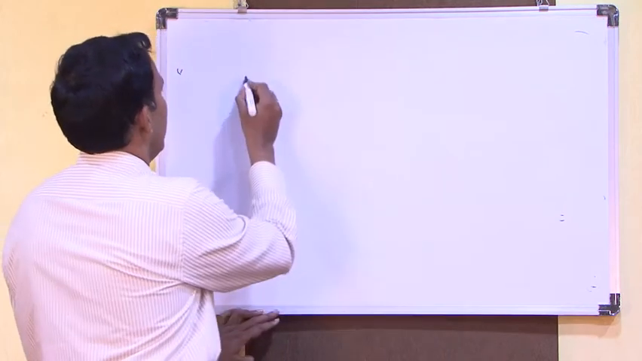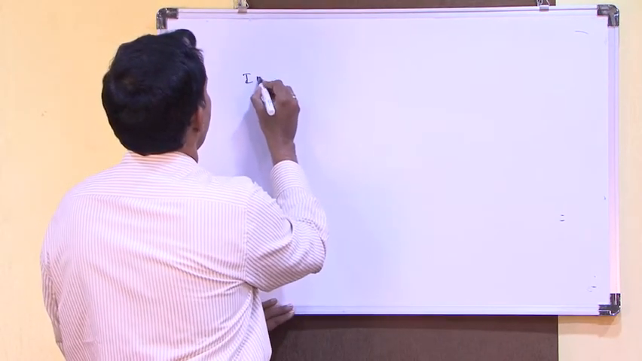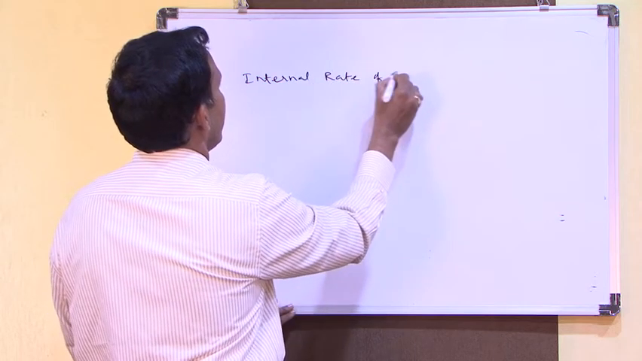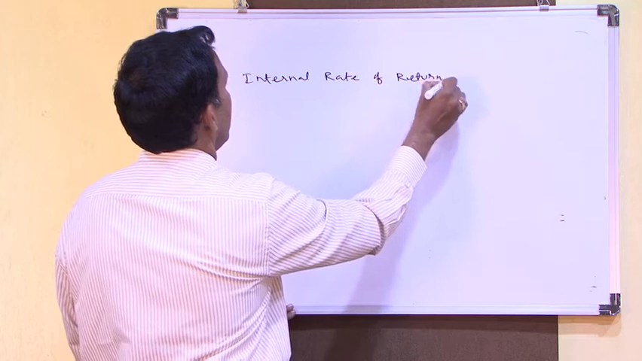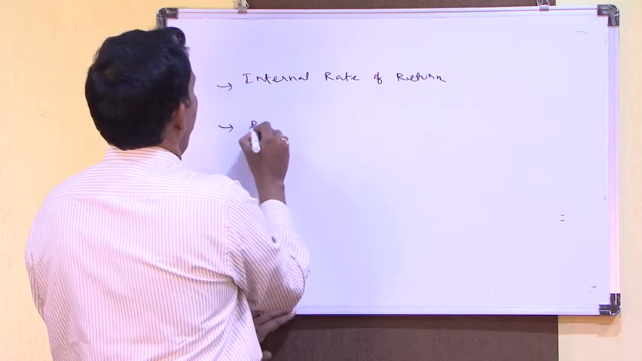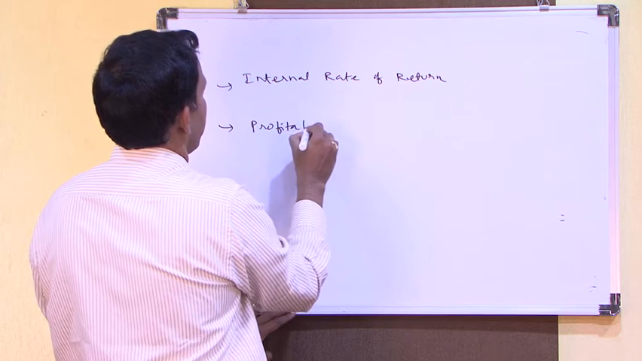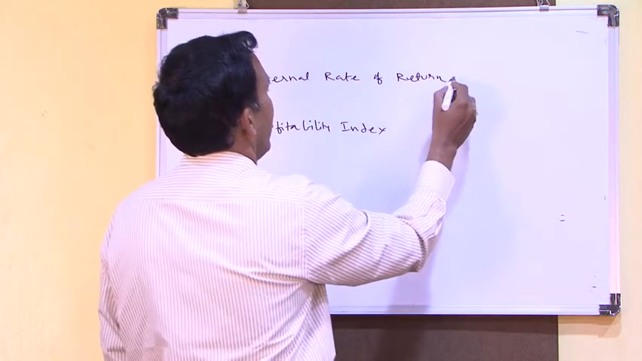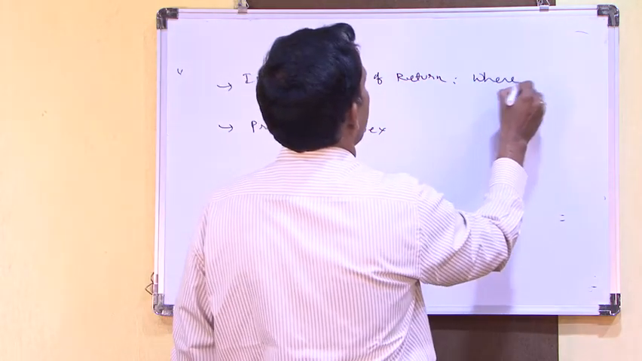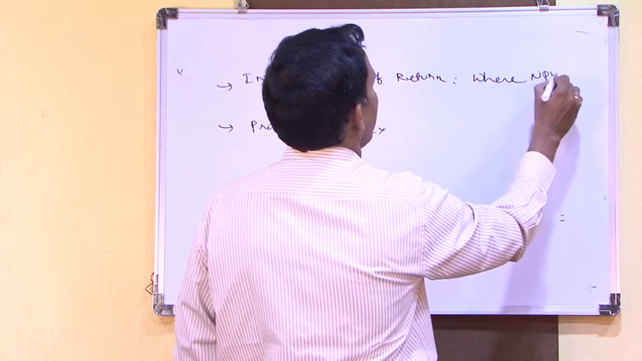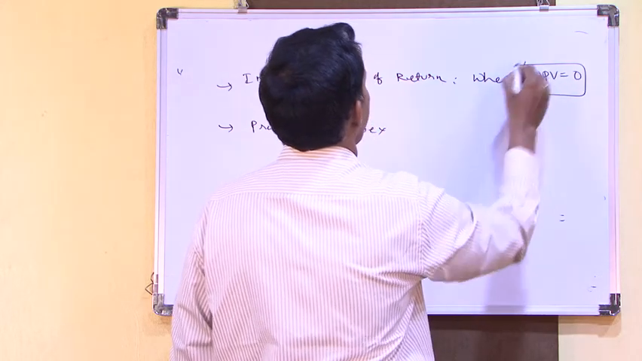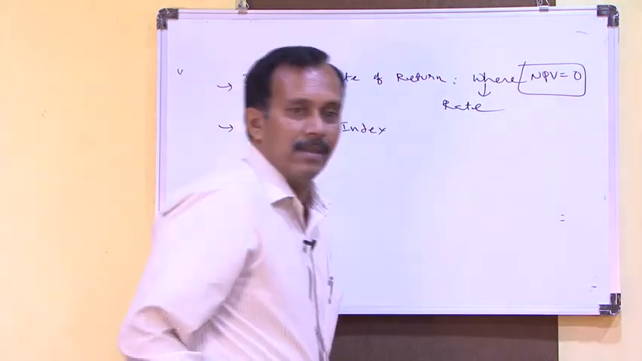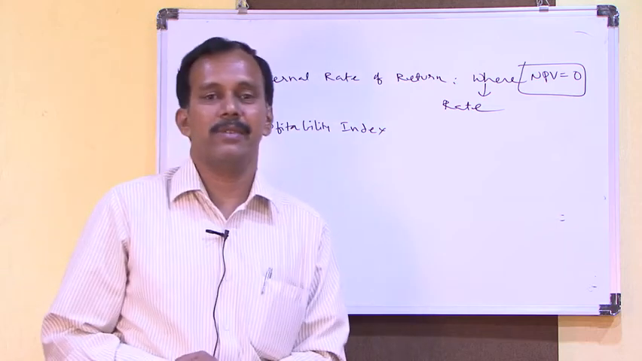Internal rate of return and profitability index. Internal rate of return is where NPV equals 0. So, you need to find the rate. So, in this case rate of interest we need to find.